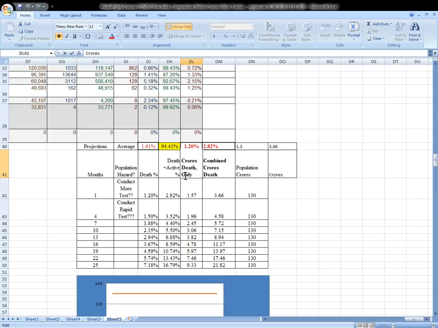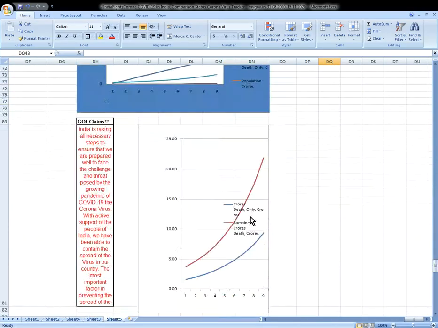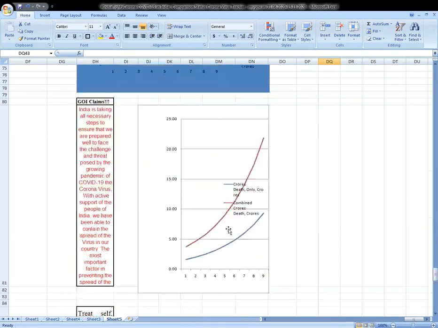The unit is in crores, so this is in crores, and this is also in crores. Units are crores in both cases. So this is the beauty of this analysis, that we can understand what we are doing. We have to be very, very realistic on this. So I say that we have something different to understand, and these graphs have accordingly changed. And the government is saying they are taking all necessary actions, which I don't believe in.